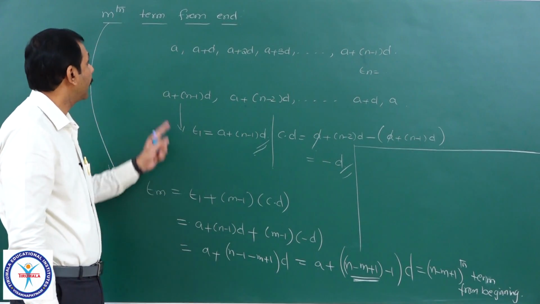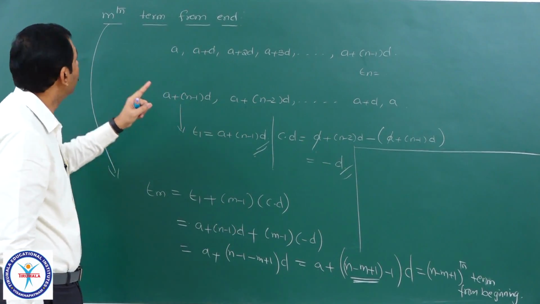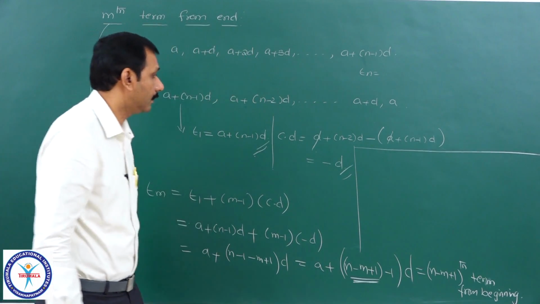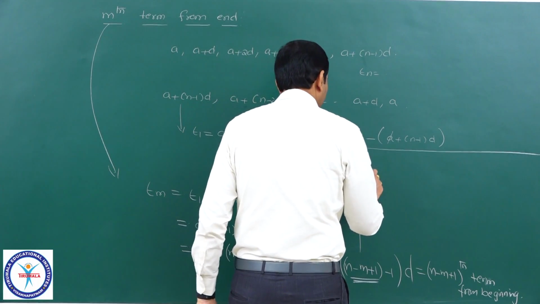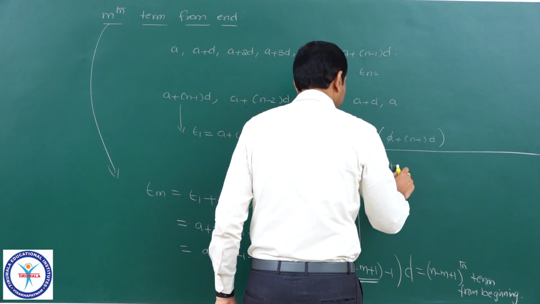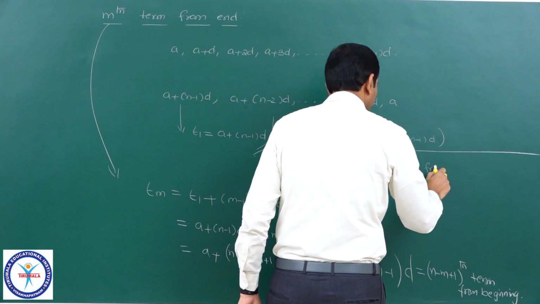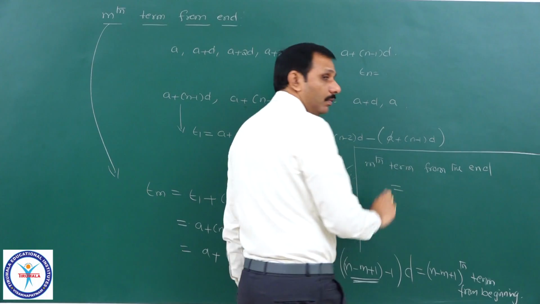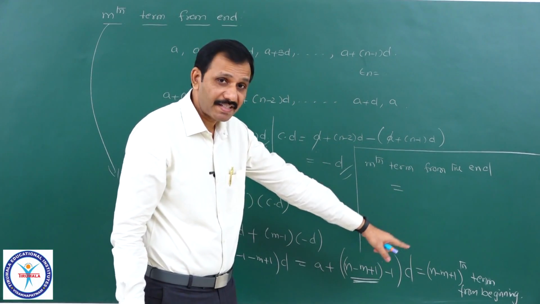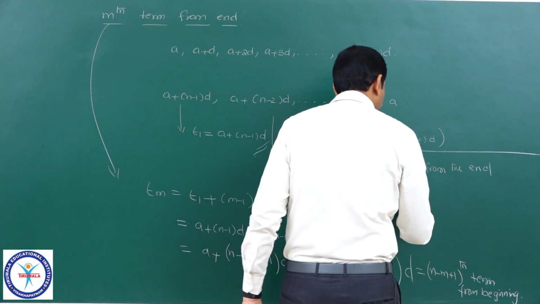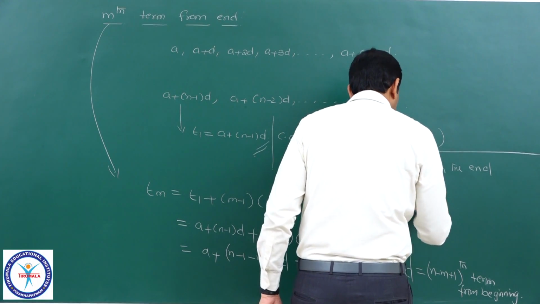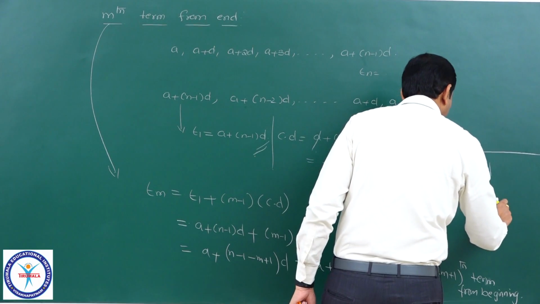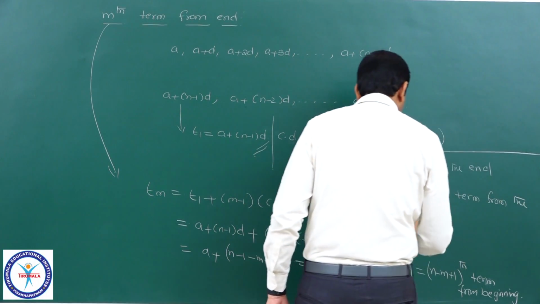Therefore, in an AP, if I want the mth term from the end, I will write: the mth term from the end is equal to the (n minus m plus 1)th term from the beginning.